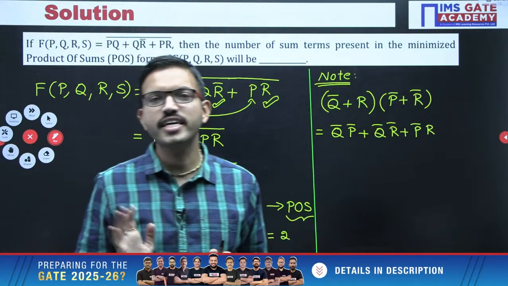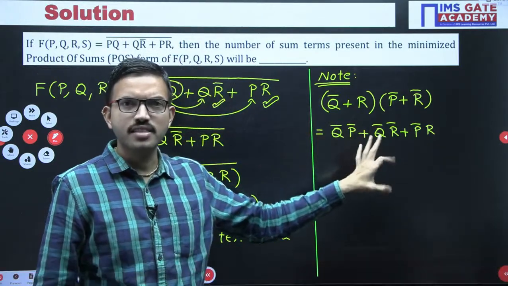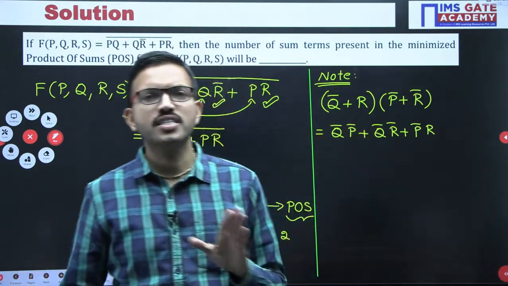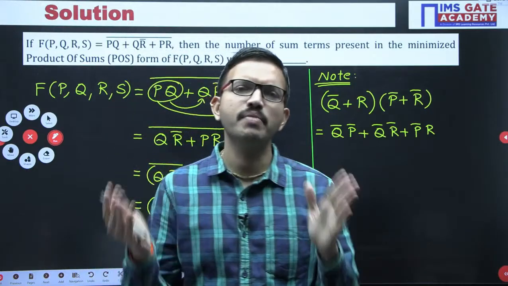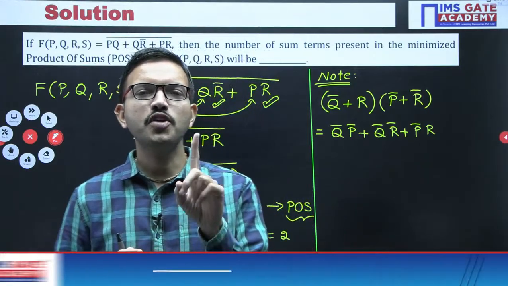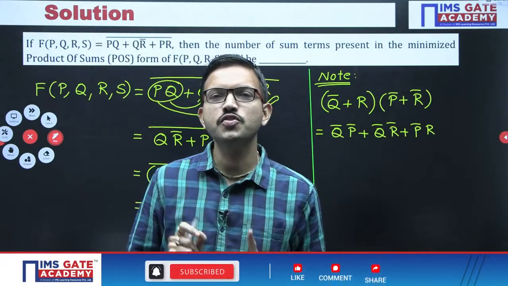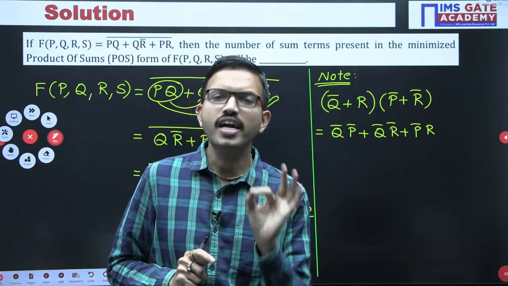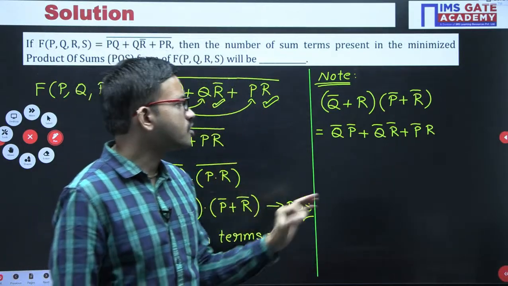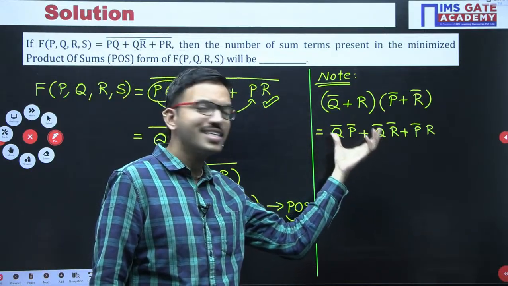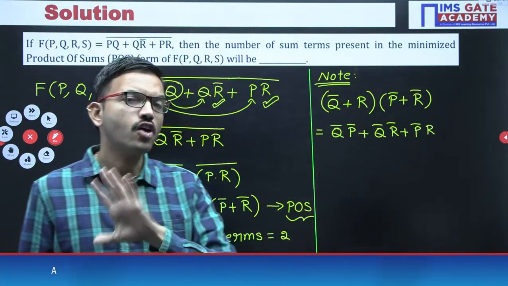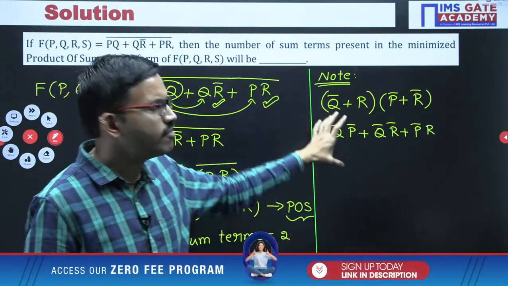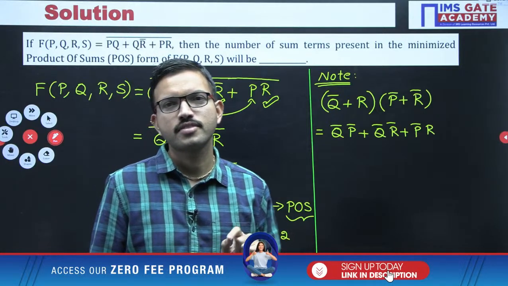Whenever you are getting 3 terms like this and feel that we cannot do further simplification just by observing the common terms or in any manner, only one weapon is left with you, the last trial, that is the consensus law. With the help of consensus law, if there is a possibility to bring 3 terms into 2 terms, do it. If not possible, then definitely that itself is the minimized function. Okay, this is the most important.